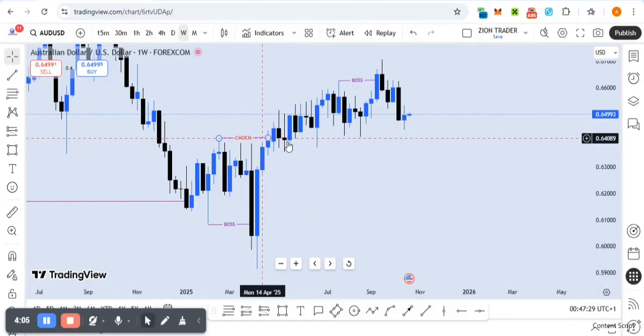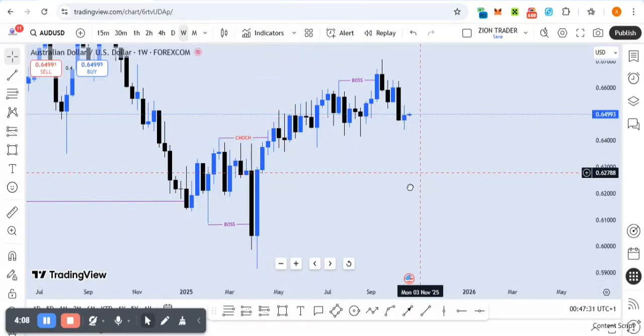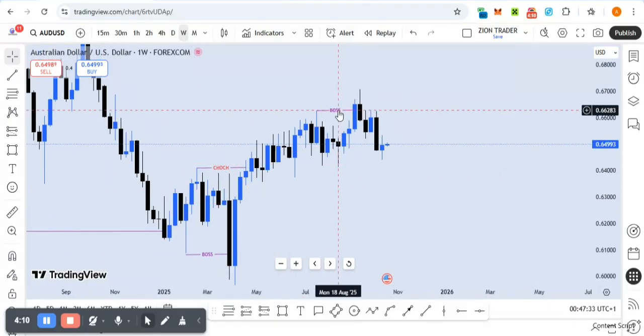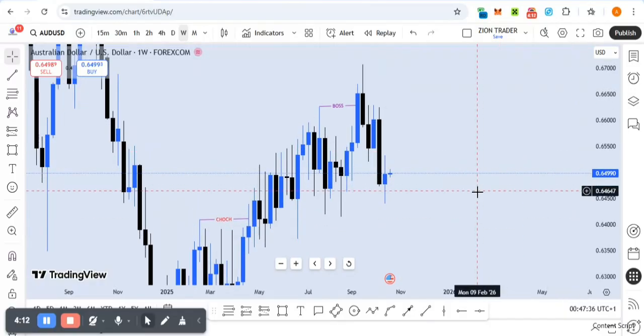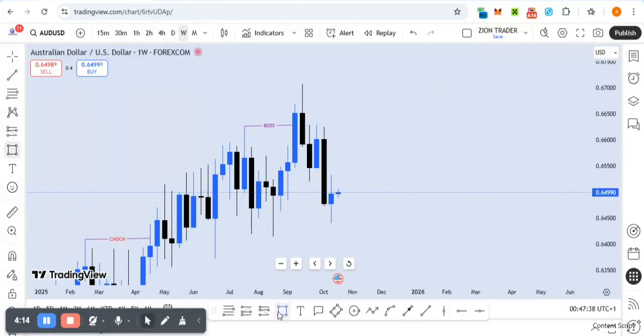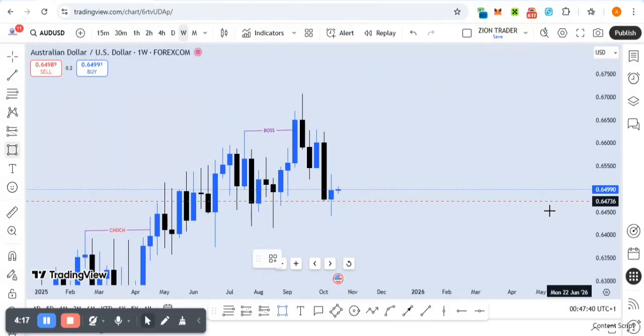However, on the weekly time frame, we're actually bullish at the moment. We are bullish, so we can see a change of character and a breakout structure. So currently, price is at this point. So what are we still expecting? We are still expecting to buy at this point.